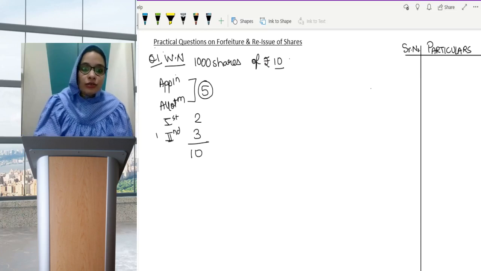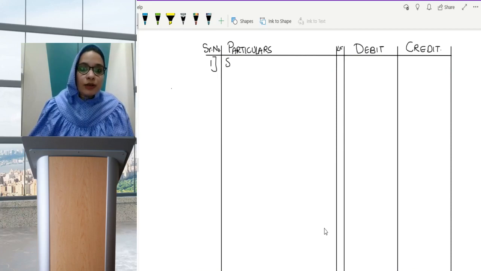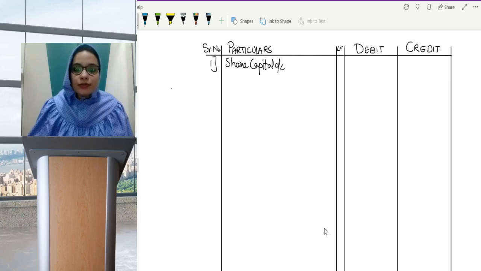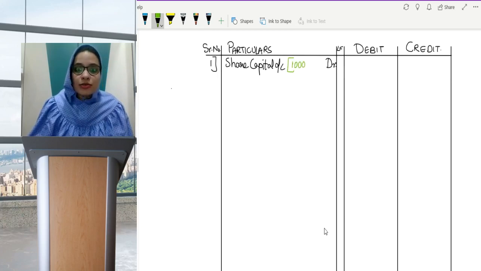We'll be writing our solution here. For the first one, share capital account is debited with the called up amount. In our question, the called up amount is the entire rupees 10. We are forfeiting 1,000 shares, so 1,000 into 10 comes to 10,000.